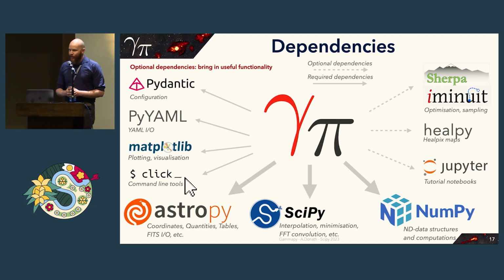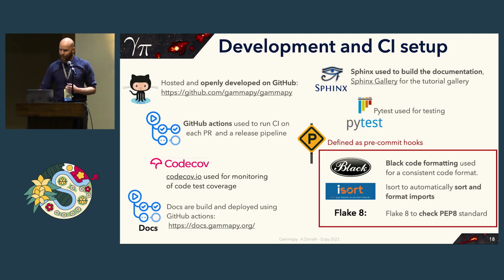Then we have a few additional dependencies, such as Pydantic, which we use for the configuration system, PyYAML for YAML IO, Matplotlib for visualization, and Click for our command line tools. Then we have a few optional dependencies, such as Sherpa and iMinuit for the minimization processes, HealPy for handling HEALPix maps, which I'm going to talk about a bit more later, and also Jupyter for tutorial notebooks for users.